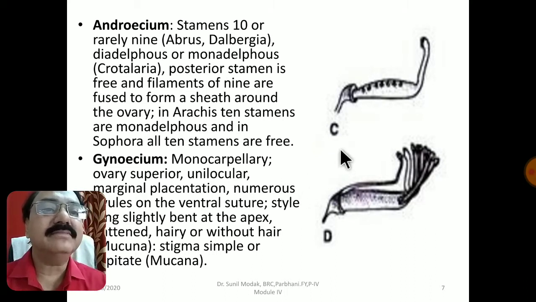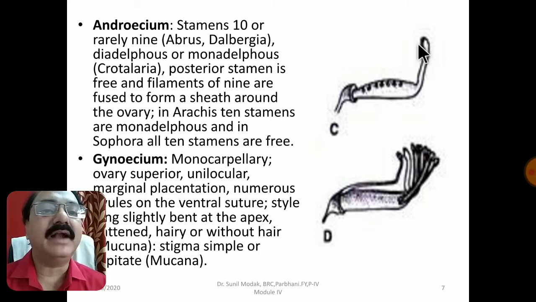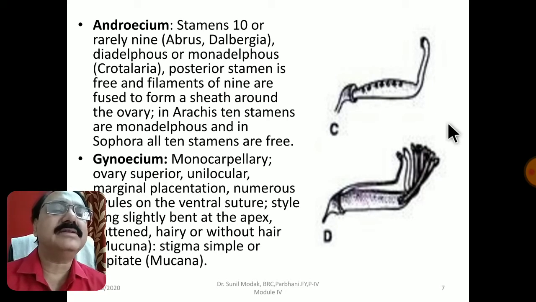Gynoecium is also typical. This is monocarpellary. You can see from here to here it is the ovary, this is the style, and this is the stigma. So what you see regarding gynoecium is monocarpellary, ovary superior, unilocular with marginal placentation. It is another important feature of this family. Numerous ovules are on a ventral suture. The style is slightly bent, and at the apex the stigma is present, flattened and hairy, or sometimes without hair. It is very simple. It may be capitate in the case of Mucuna. So it depends upon the different types of plants, but this is very typical.